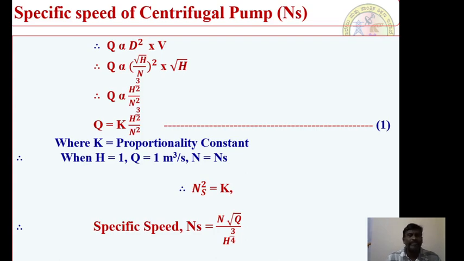So finally, the specific speed of a turbine is N_s equal to N root P divided by H to the power of 5 by 4, whereas the specific speed of a centrifugal pump is N_s equal to N root Q divided by H to the power of 3 by 4. Keep this in mind. When a turbine is concerned, power plays a major role. When a centrifugal pump is concerned, discharge plays a major role. Taking this hint into consideration, we can define without any confusion the specific speed of a centrifugal pump as well as of a turbine.